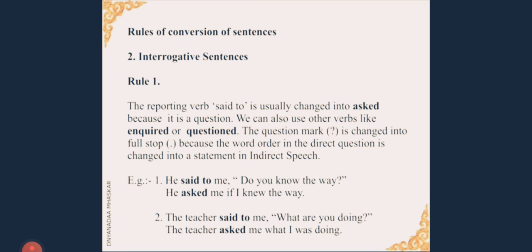Now let us come to the second kind of sentence, interrogative sentence. We have seen earlier the assertive sentence. Now we are going to see interrogatives. This is the second kind of sentence. Let us see rule 1. The reporting verb "said to" is usually changed into "asked" because it is a question. We can also use other verbs like "inquired" or "questioned".